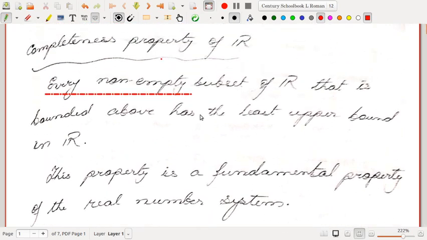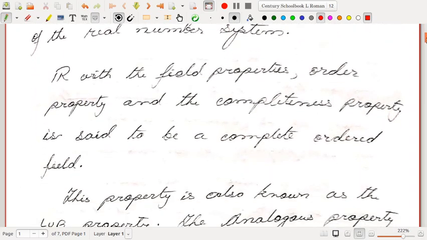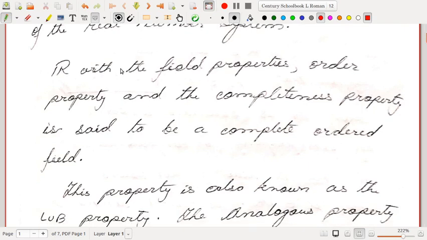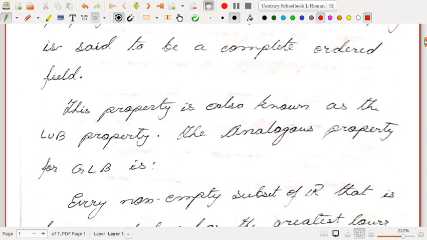Whenever we have a bounded above set in R, we can say that it will have the least upper bound inside R. The set of real numbers with the field properties, the order property and the completeness property is said to be a complete ordered field. A real number is nothing but an element of a complete ordered field.